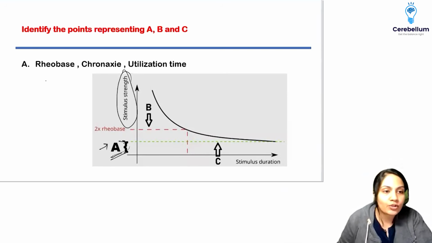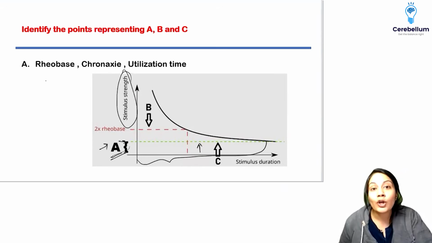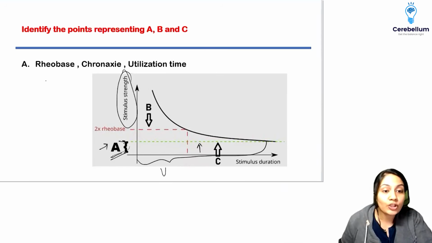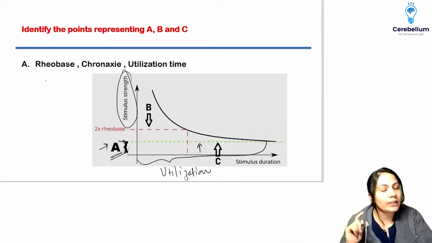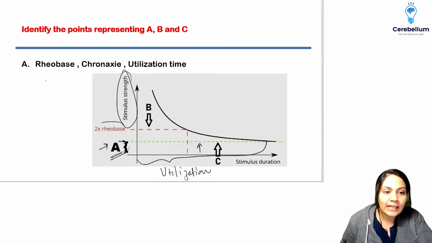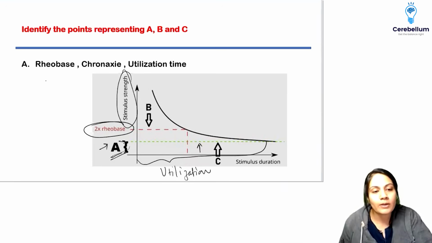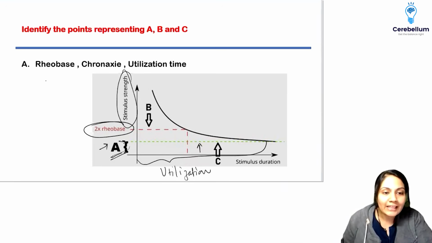When you give the threshold stimulus, the time required to give the response is known as utilization time. Mind you, it is only for the threshold stimulus, not double the rheobase. When double the rheobase stimulus is given, the time required is going to be the chronaxie.